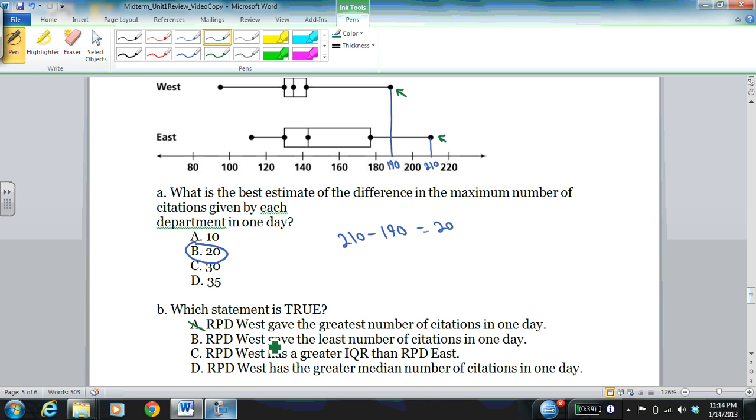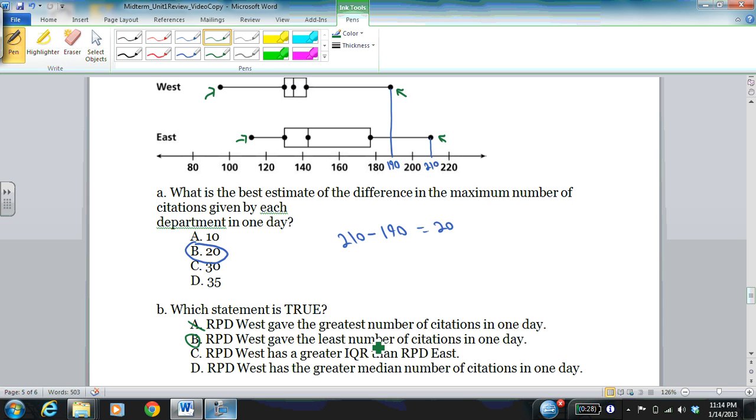B says RPD West gave the least number of citations in one day. Look at the least number West gave and the least number East gave. That looks like a true statement. Now let's just verify that the others are false.